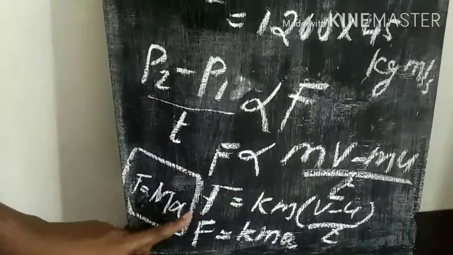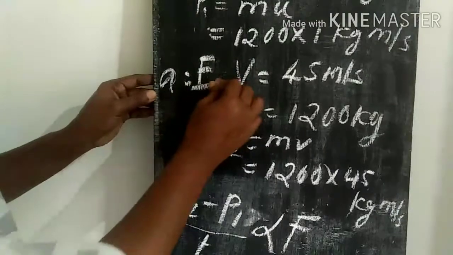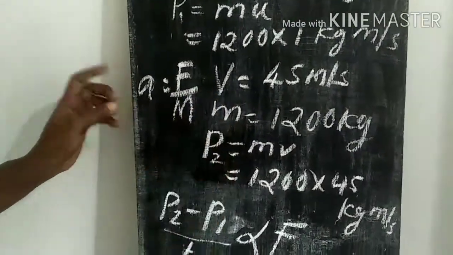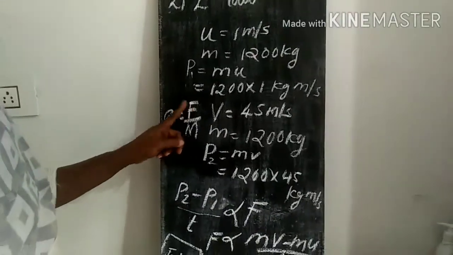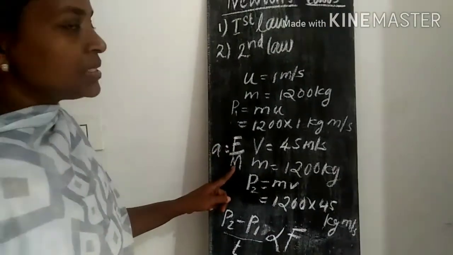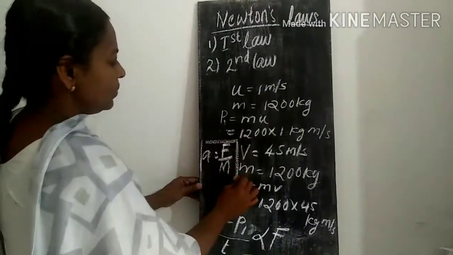F is equal to ma, or a is equal to F by m. F is the force, m is the mass. When the force applied increases, a increases. When the mass increases, a decreases. So a is equal to F by m.